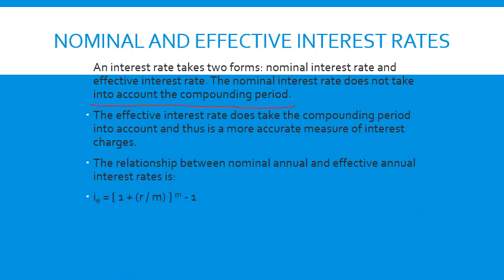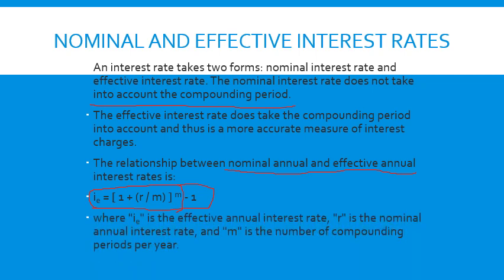The relationship between nominal interest and effective annual interest rate is given by IE equal to (1 plus R divided by M) whole raised to M, whole thing subtracted by 1. Okay, what are these notations? IE is the effective interest rate, R is the nominal annual interest rate. Instead of R, you can also use the notation small i. Normally every textbook, every economist uses the notation R, and hence I have also used the notation R.